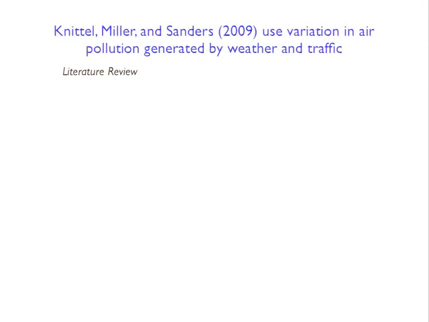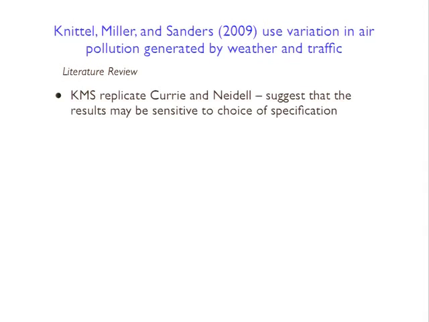There's one by Chris Knittel, Doug Miller and Nick Sanders that uses variation in air pollution generated by weather and traffic. At the end of the last lecture, we talked about this study where they tried to measure pollution levels by zip code and then match up infant mortality by address of the mother, and see whether short-run increases in pollution in a given zip code were correlated with increases in infant mortality in those zip codes. Knittel, Miller and Sanders have the same data, this address-level birth outcome data and also the pollution data.